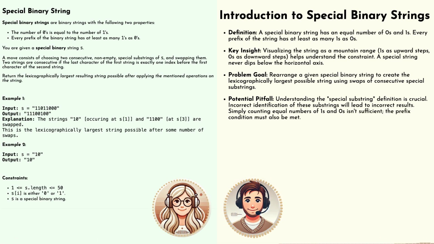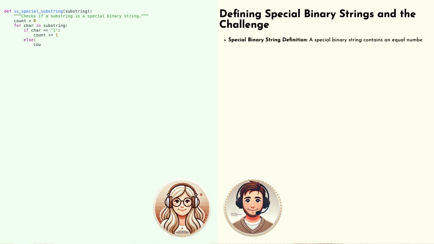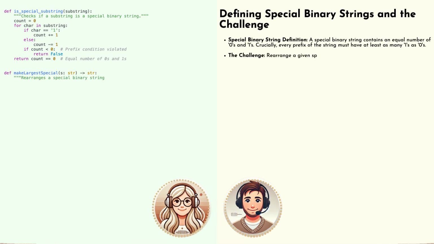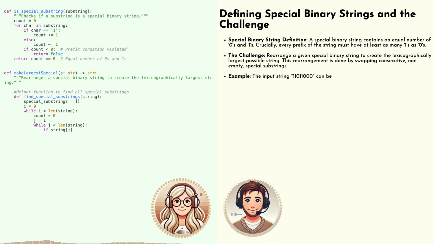So let's break it down for our listeners. What exactly makes a binary string special? Well, a special binary string has two key characteristics. Firstly, it has an equal number of zeros and ones. Think of it as perfectly balanced. But here's where it gets interesting. Every prefix of the string must have at least as many ones as zeros.